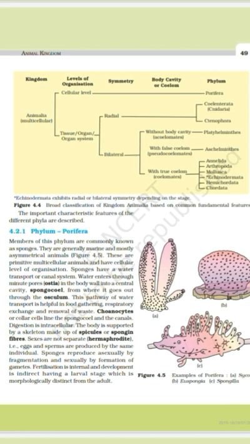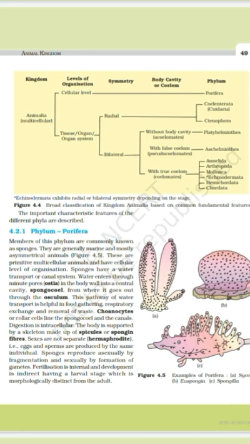In Porifera, the body of the animal is provided with some pores, and there are 2 types of pores. One is ostia and another one is osculum. Now, presence of canal system which carries out the function of ingestion, digestion, excretion, circulation and reproduction. Means poriferan animals have a canal system which carries out the function of digestion, ingestion, excretion, circulation and reproduction.